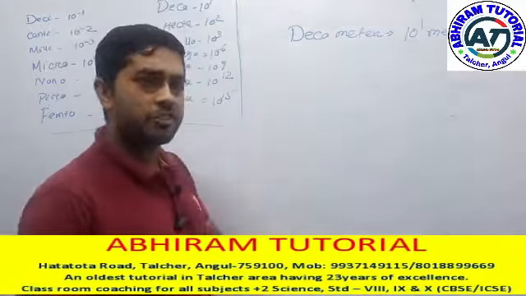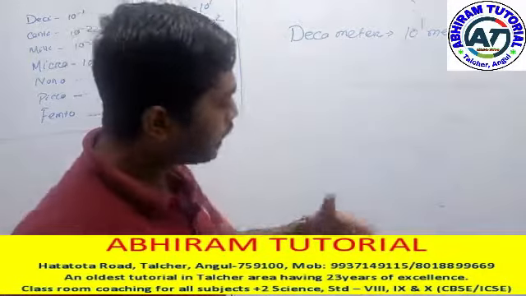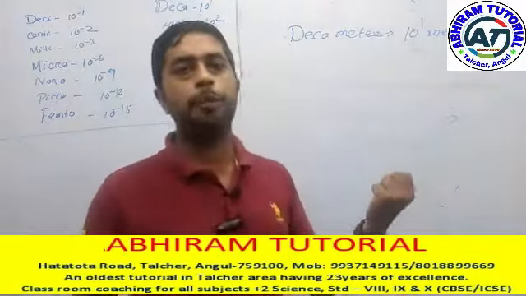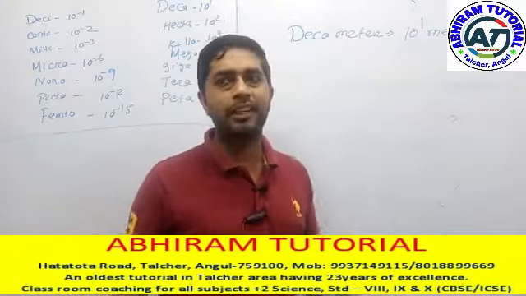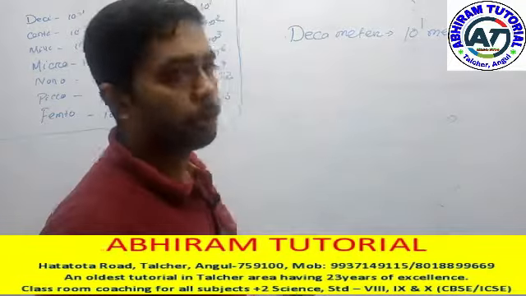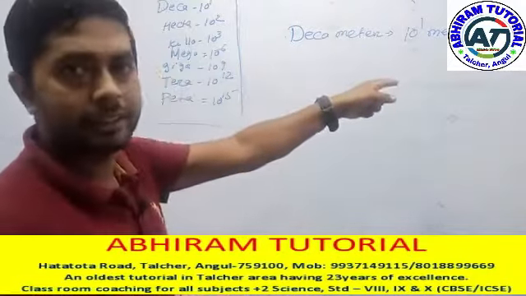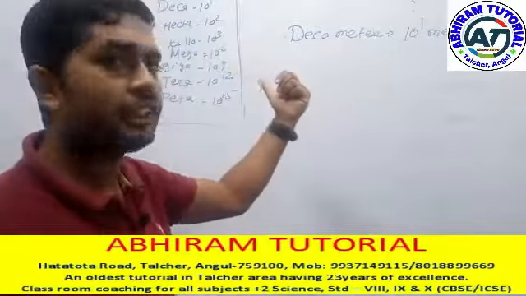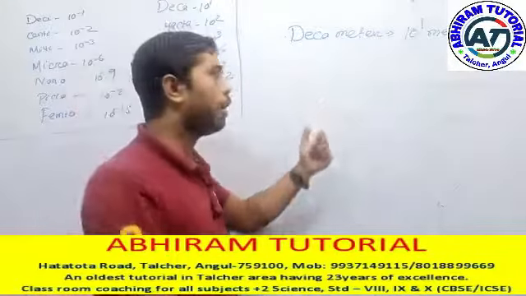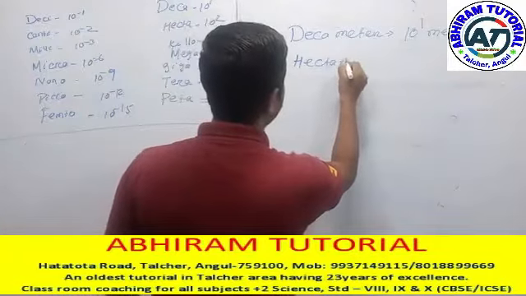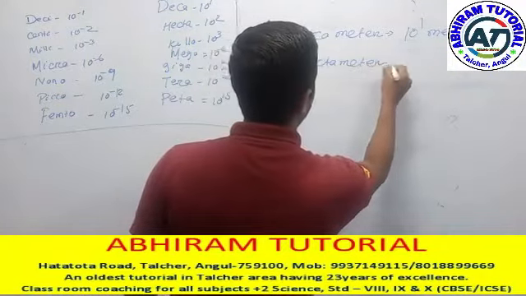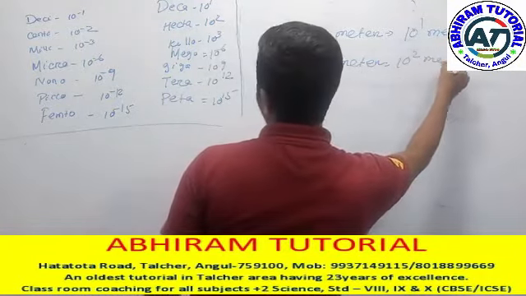What is the difference? When we are calculating smaller things, at that time we use micro units. When we are calculating larger lengths, at that time we use macro units. These are the macro units of meters. Before, I told you, these are smaller or micro units of length. Next one is your hectameter. Decameter, hectameter, 10 to the 2 meter.